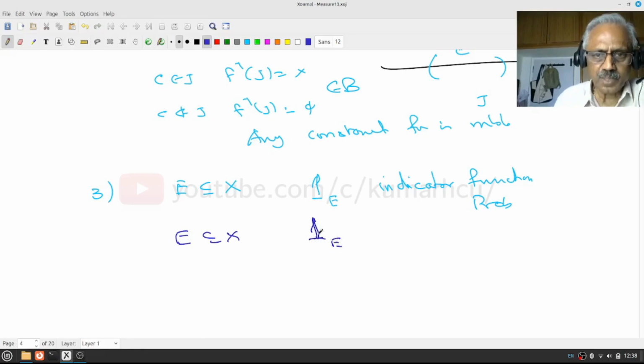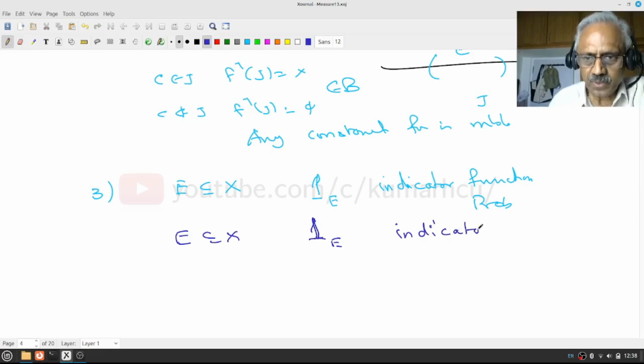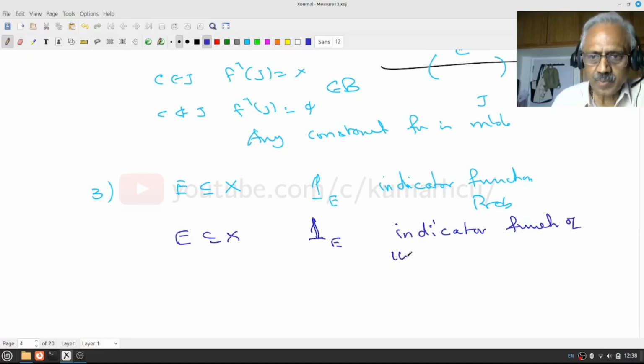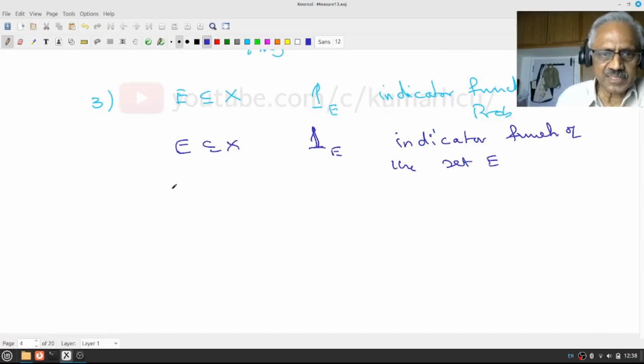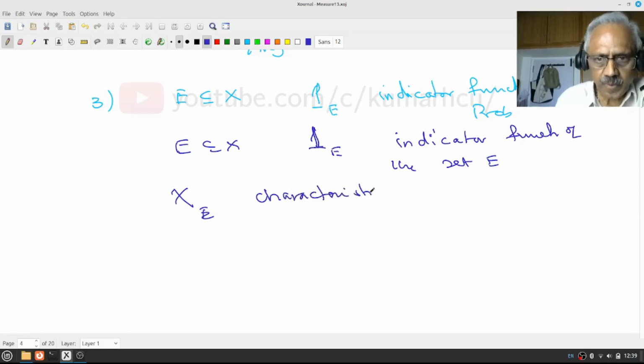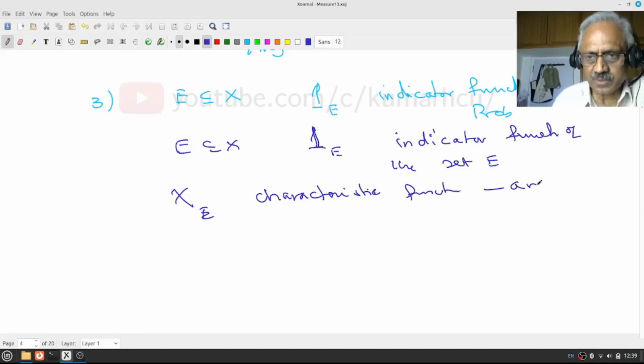This is also known as the characteristic function, chi of E, which is what we usually call it in analysis.